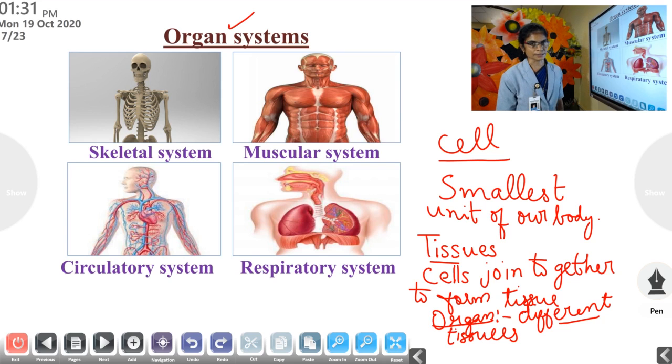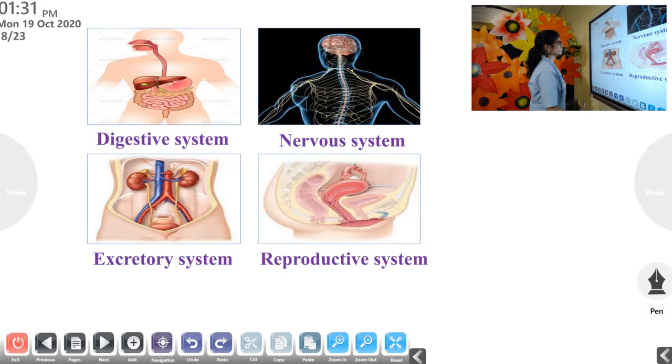Then what are the different organ systems in our body? That is skeletal system, muscular system, circulatory system, respiratory system, then digestive system, nervous system, excretory system and reproductive system.